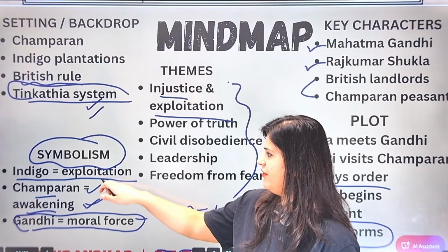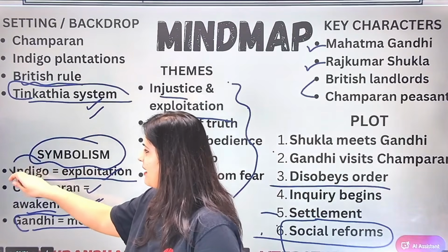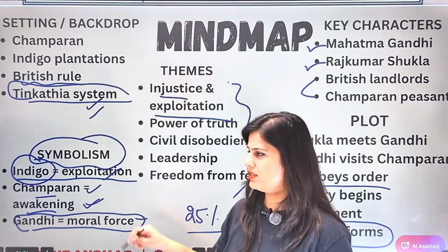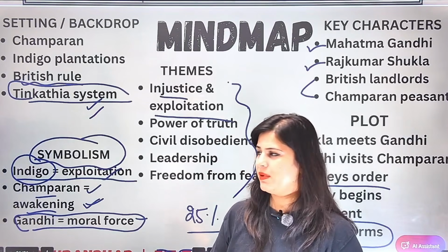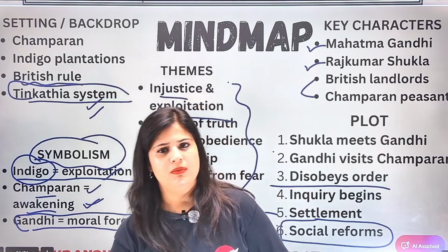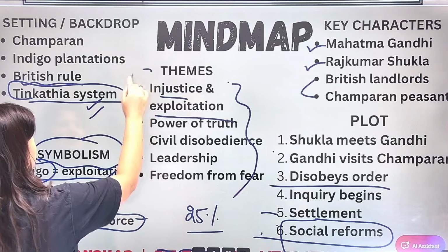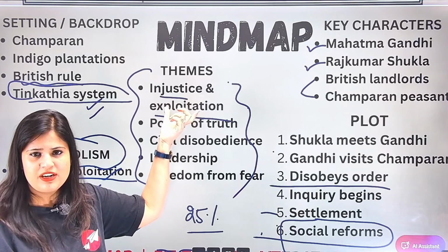Then we have indigo as symbolizing exploitation. अब indigo exactly as exploitation नहीं है, rather the तीन काठिया system was a symbol of exploitation. But वो तीन काठिया system था किस पे based? Indigo plantation पे. So you can say कि indigo plantation meant or symbolized exploitation. Then finally let us come to the themes. Injustice and exploitation with respect to the indigo farmers.